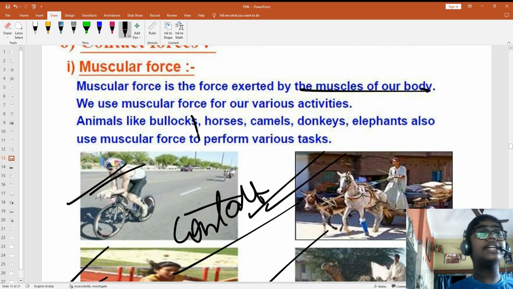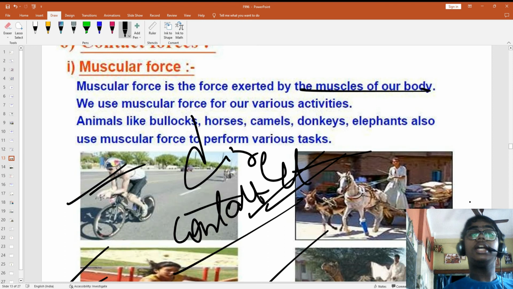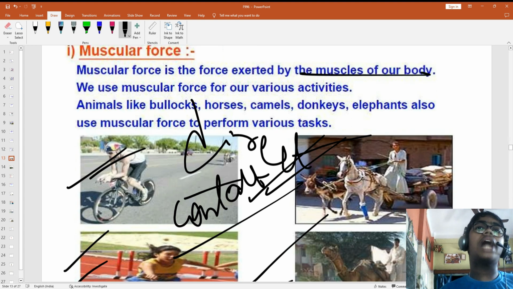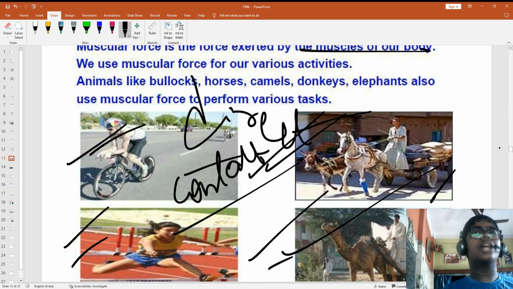Contact is needed, direct contact, not only contact, direct contact is needed. Okay, easy. Drinking water, it's muscular force. We are using muscular force. We are using bullock carts, camel carts, horse carts.